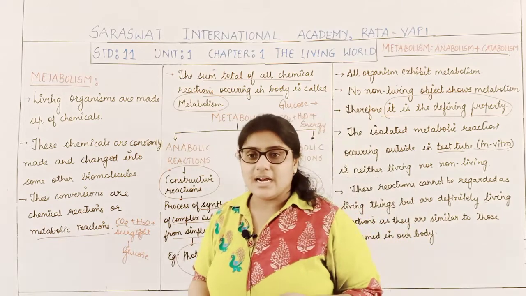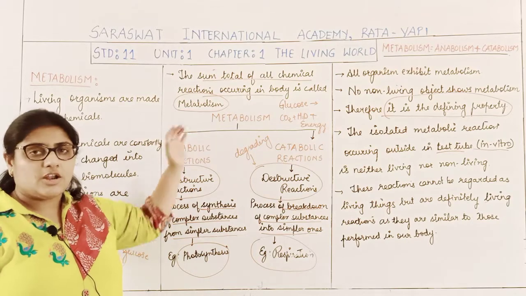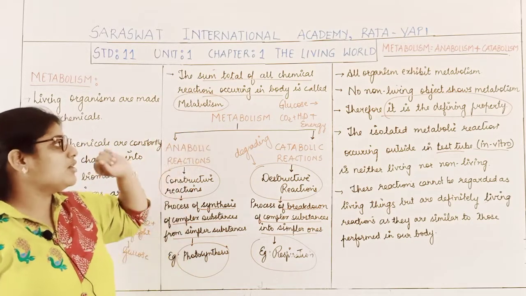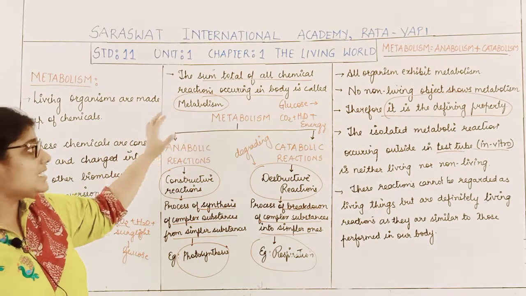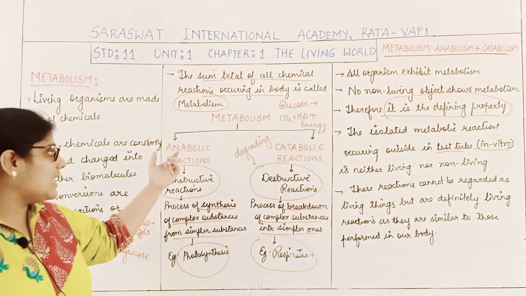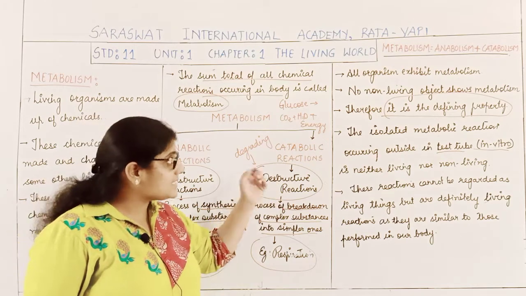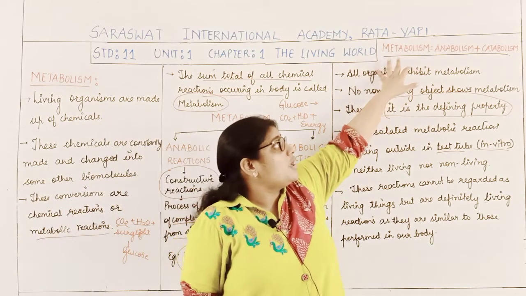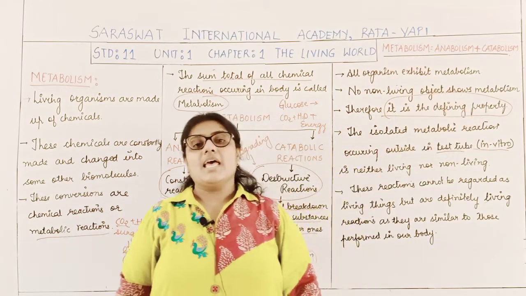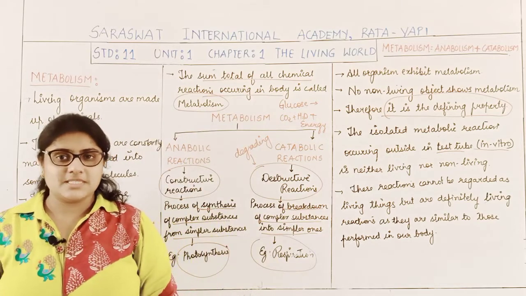So that is regarding metabolism. What is metabolism? The sum total of all the chemical reactions which occur in the body of living organisms is called metabolism, which is of two types. The synthesizing activities are anabolic reactions, and the degrading activities occurring in the body are catabolic reactions. Therefore, metabolism is the sum of the anabolic activities and the catabolic activities occurring in living organisms.